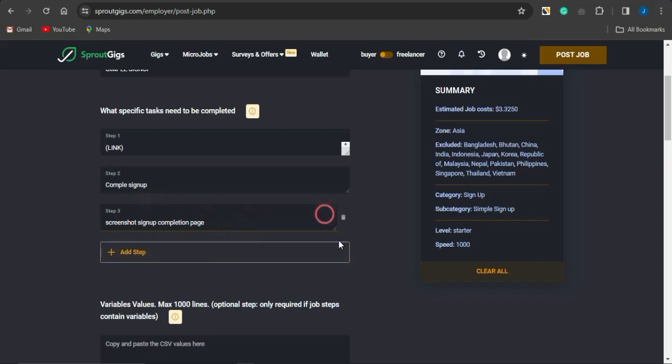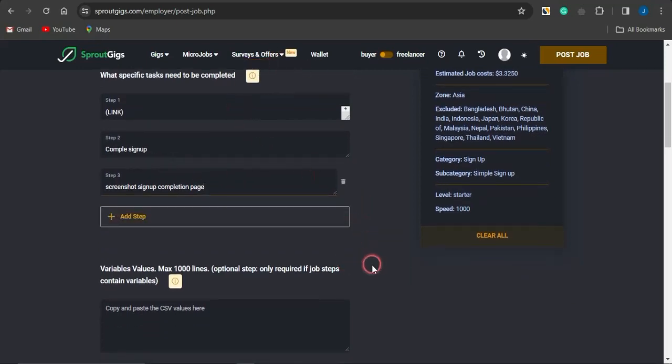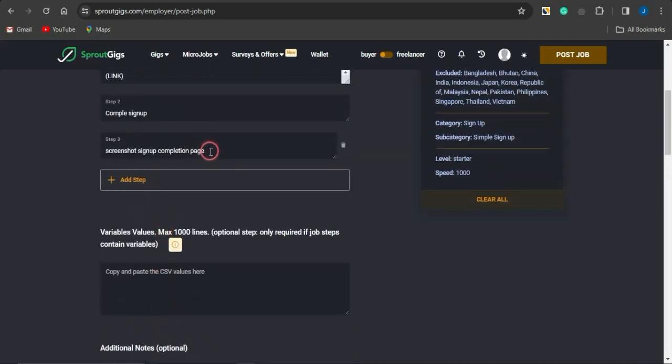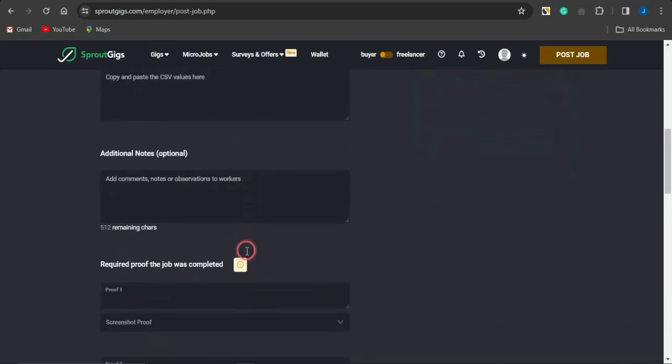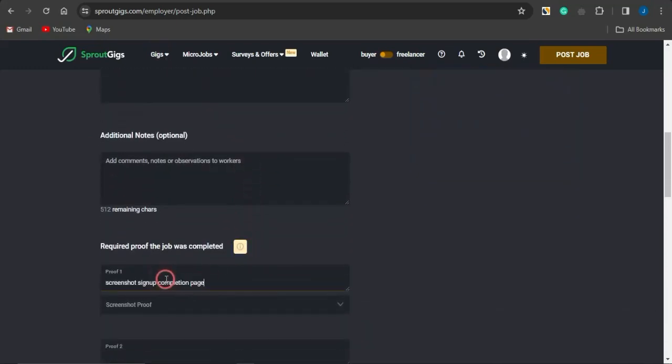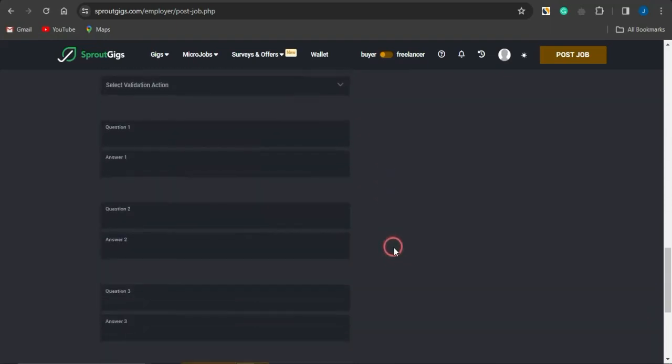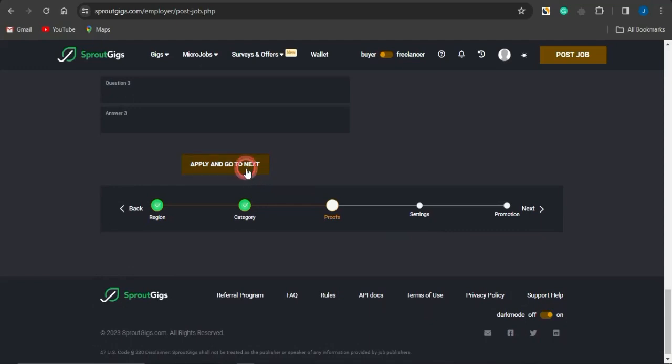Once this has been done, I've inserted all my steps right here. You can go into this proof section. Make sure you select the kind of proof as screenshot proof, and put in what you want them to screenshot. I'm just going to copy this exact same text, the screenshot sign up completion page, and paste it in right here. If you need more than one proof, you can insert that right now. Once you are done, click on apply and go to next.